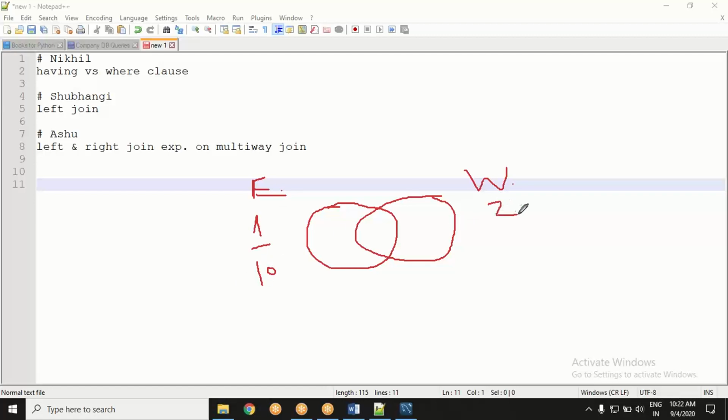The other has employee numbers 2 to 11. You're getting the idea? 1 is here, but 1 is not there.